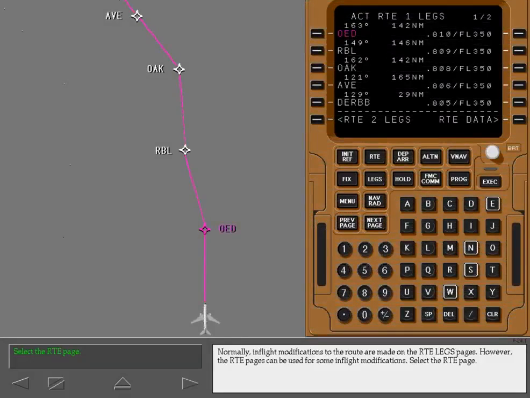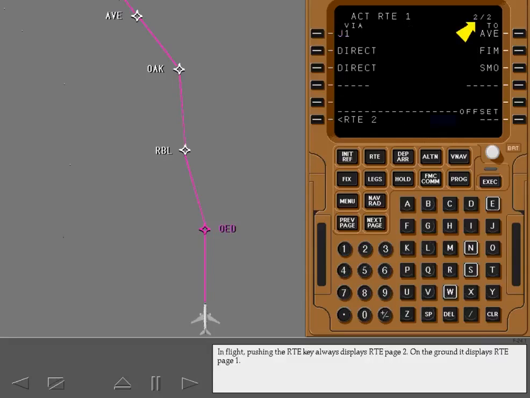Normally, in-flight modifications to the route are made on the route legs pages. However, the route pages can be used for some in-flight modifications. Select the route page. In flight, pushing the route key always displays route page 2. On the ground, it displays route page 1.